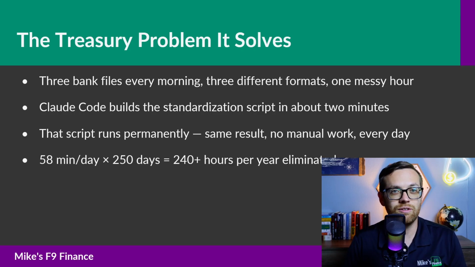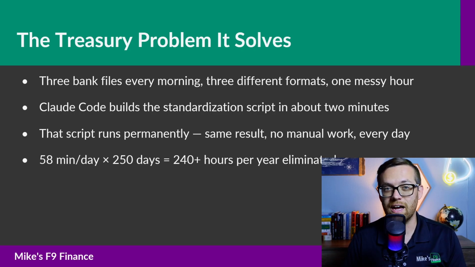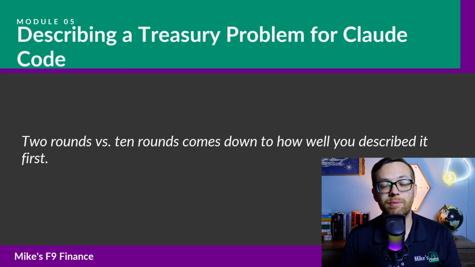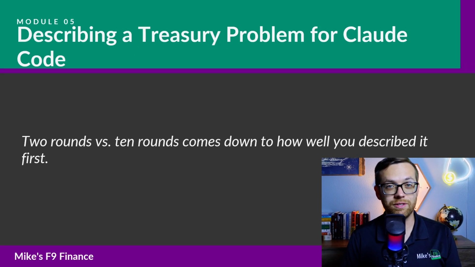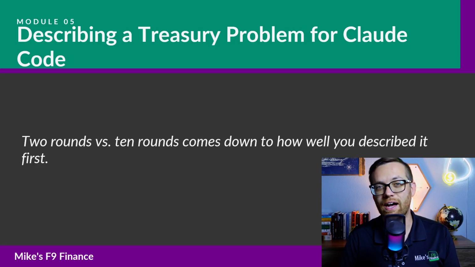Now in the next section, you'll learn how to describe a problem clearly enough that Claude Code can solve it the first time. And that's where the skill lives. The better you get at describing, the fewer loops you need. Let's head over there. The difference between a Claude Code session that produces a working script in 2 rounds and one that takes 10 rounds of back and forth almost always comes down to how you describe the problem at the start.